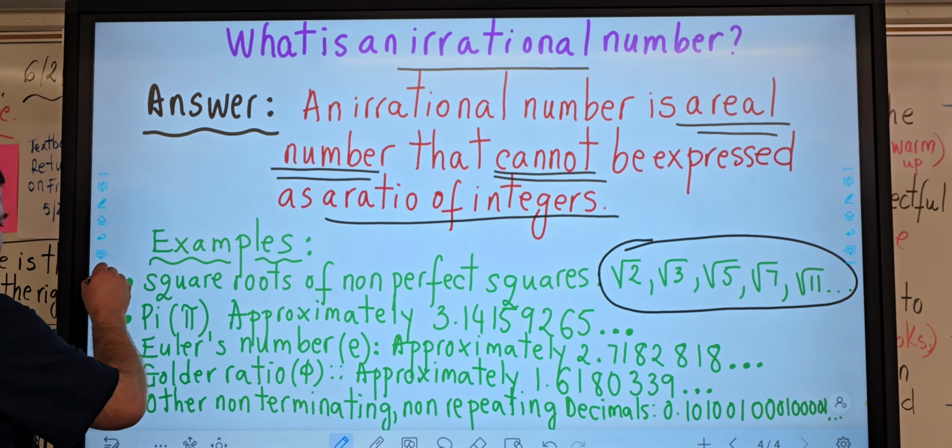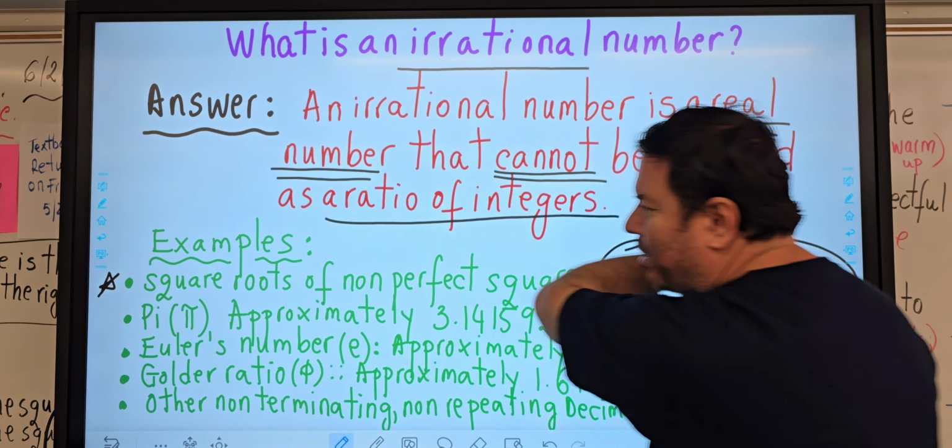Next one, pi. Pi, remember, everyone knows the pi, right? 3.14, but there are other digits that go afterwards. 3.14, 15, 92, 65, and this continues. There's no pattern. The numbers are going to fluctuate. Pi is also an irrational number.